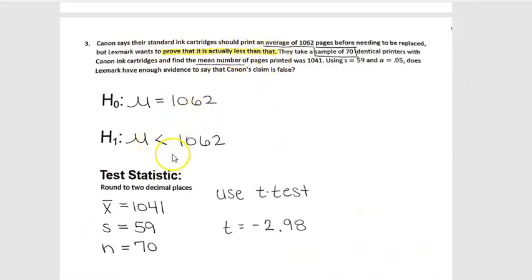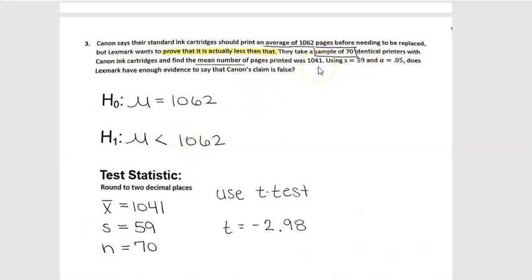So we'll do a less than, right? And then the 1,062, that Canon's claim was, right? They said they should print an average of 1,062. So we're going to assume that's true, that the mean is equal to 1,062, unless we can prove otherwise. And we're trying to prove that it's actually less than that.